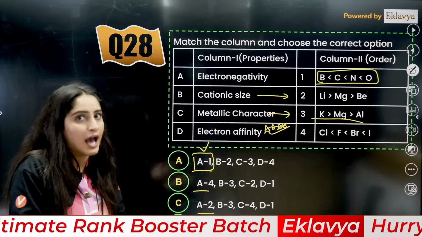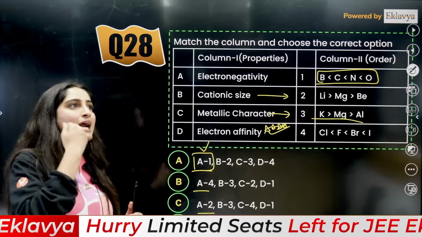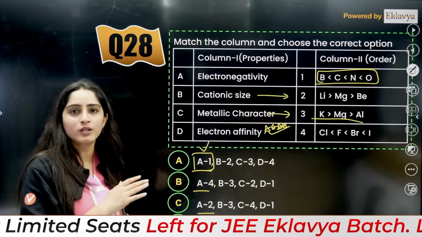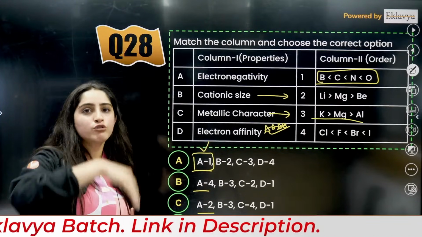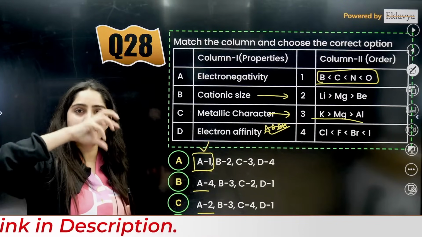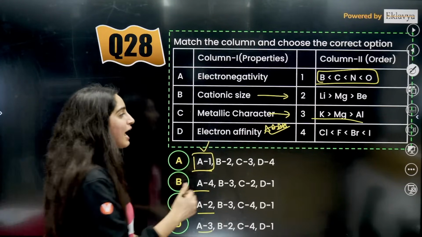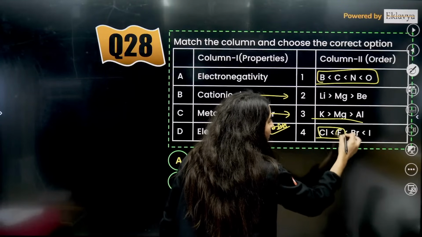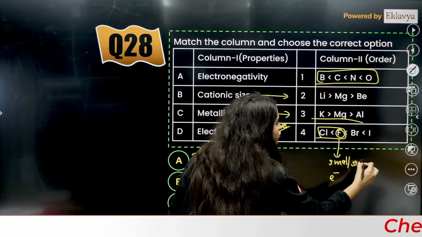We know that along the period size is decreasing, so electron affinity should be increasing. Down the group size is increasing, so electron affinity should be decreasing. That means fluorine should have more, but fluorine has less. What is the reason? Because fluorine has a small size and due to electronic repulsions.